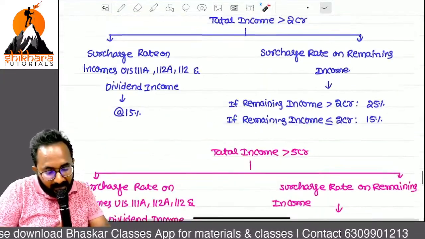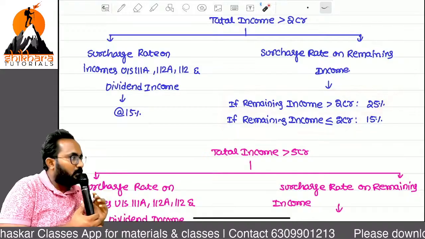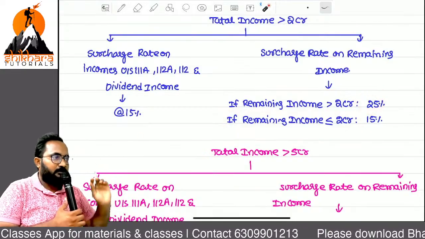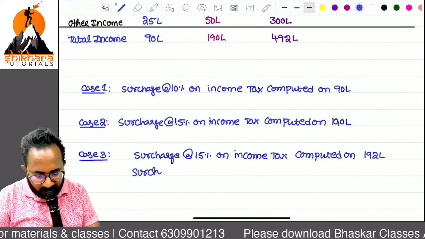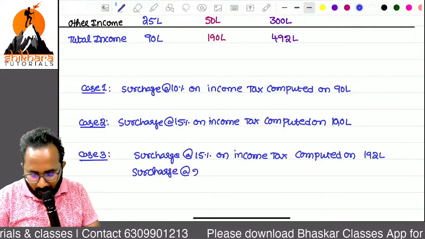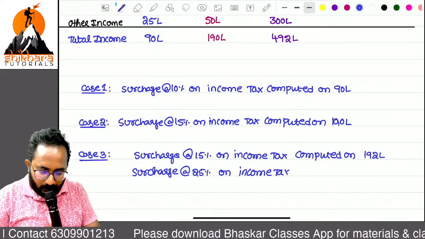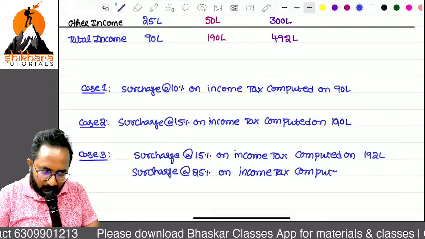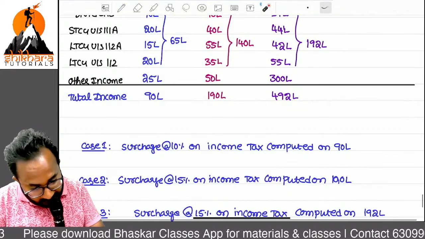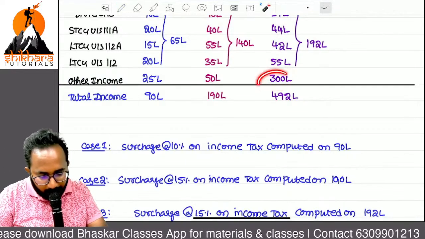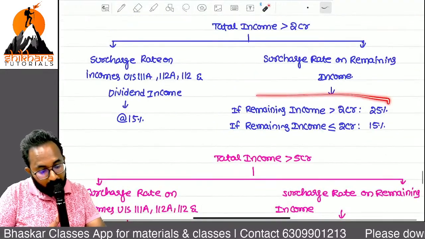Then for the remaining income, please check how much. 300. Is the remaining income more than 2 crores or less than or equal to 2 crores? More than 2 crores. That's why what rate have we applied? 25. Then what is the surcharge? Surcharge at the rate of 25% on income tax computed on 300 lakh. On this other income we have to apply 25, because the remaining income alone is more than 2 crore.